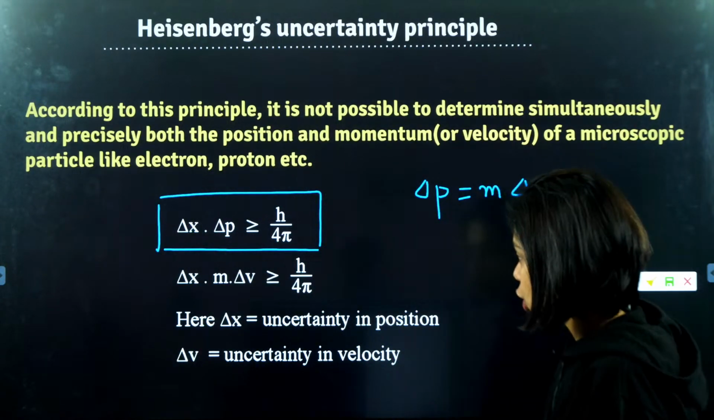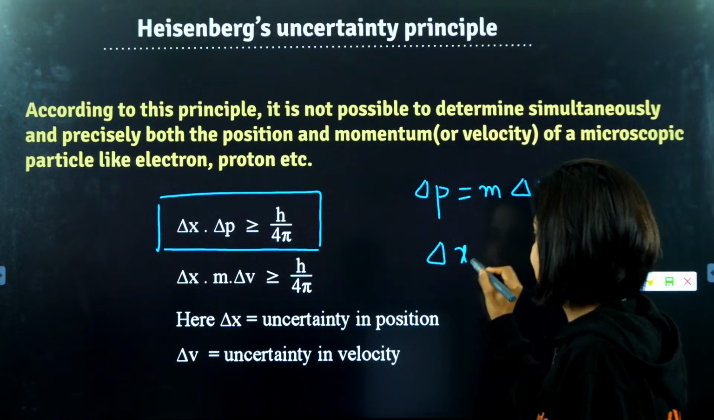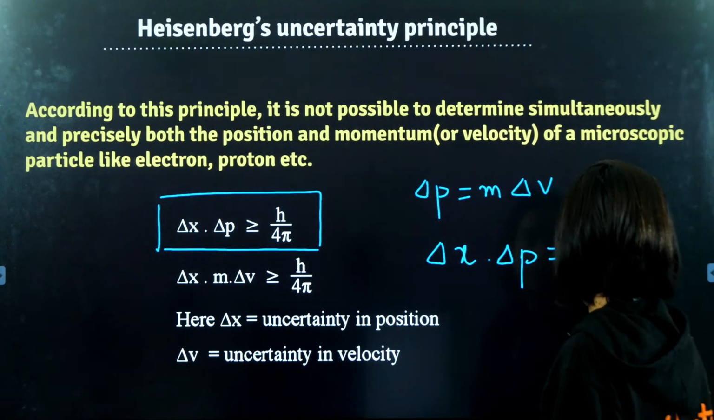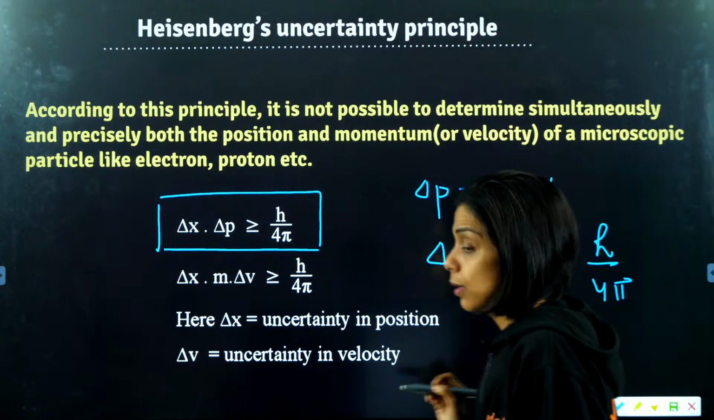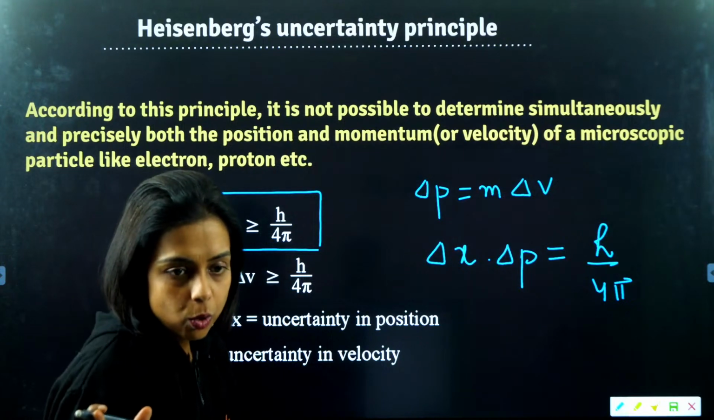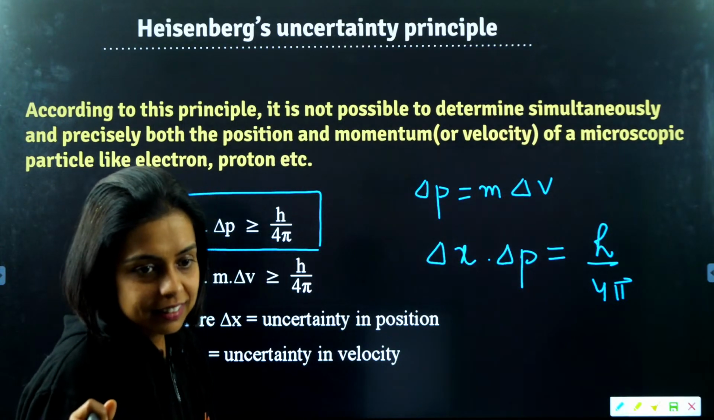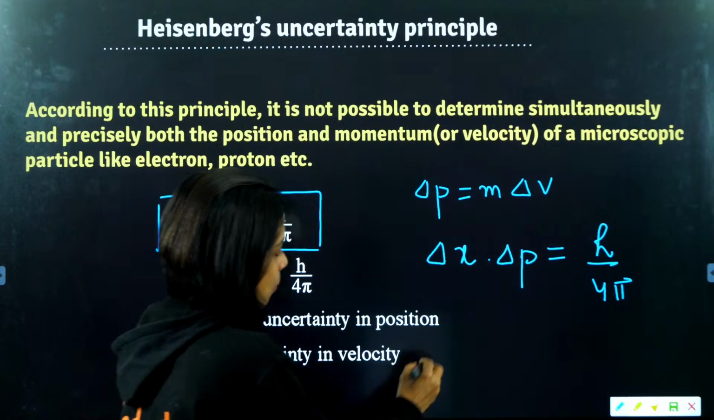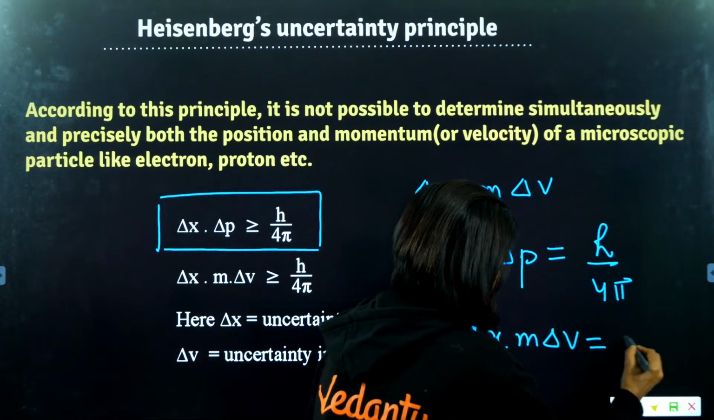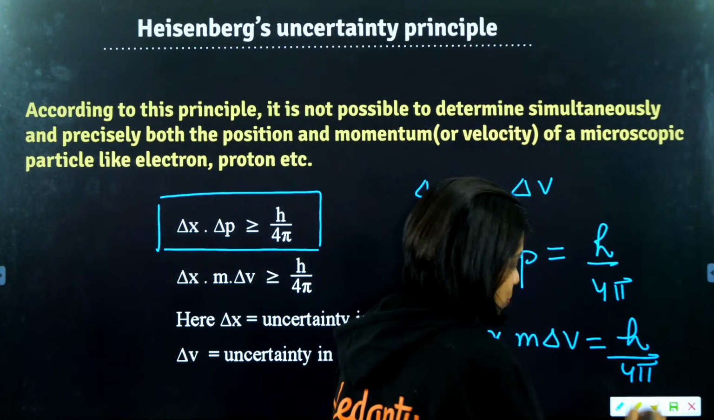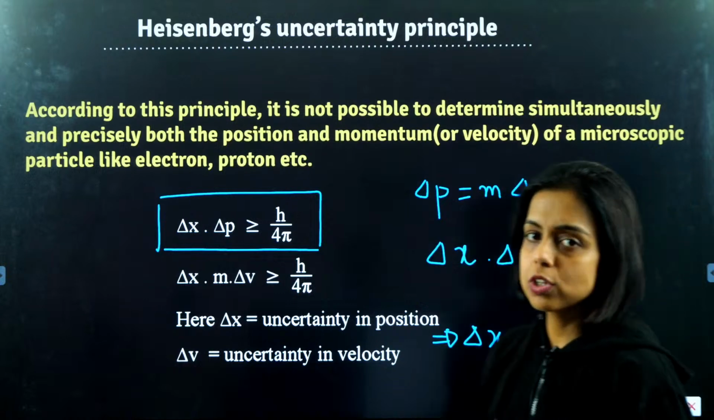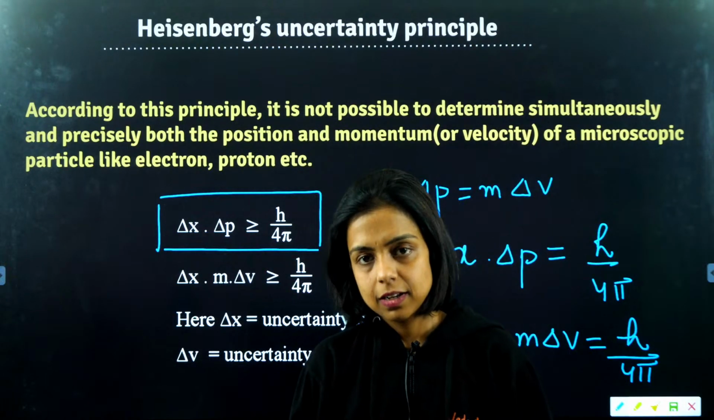velocity, right? For solving numericals, we take it as delta x into delta p equal to h by 4 pi, right guys? So we take it as equal, we don't take the inequality. Got it? So I can also write it as delta x into m delta v is equal to h by 4 pi, with h being our very famous Planck's constant, a constant value. These are the formulas that you'll be using to calculate the numericals, right?